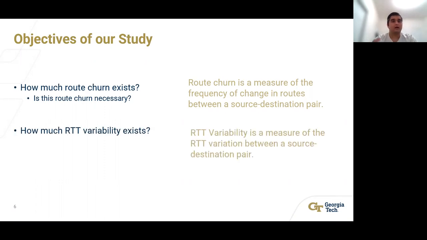Next, we look at RTT variability, which we define as the measure of the RTT variation between a source-destination pair. As you can imagine, there is a lot of RTT variability, so we try to see if this variability can be explained. Next, I'll briefly talk about a simulation methodology.